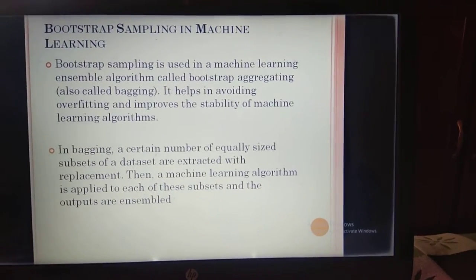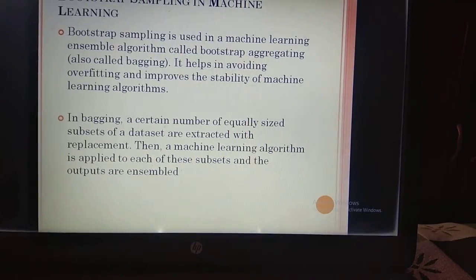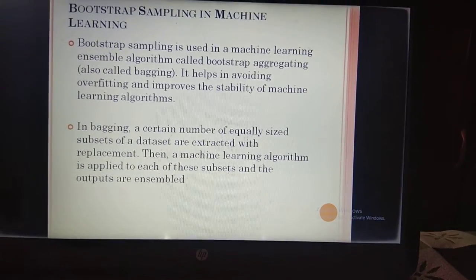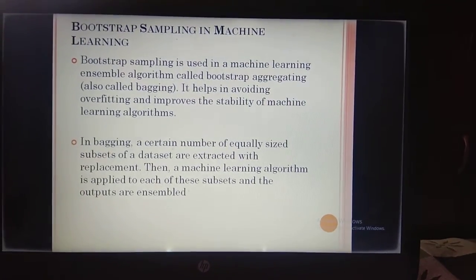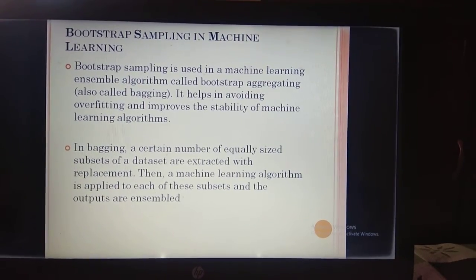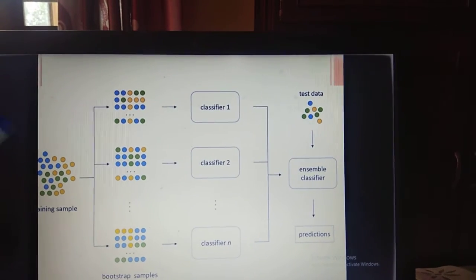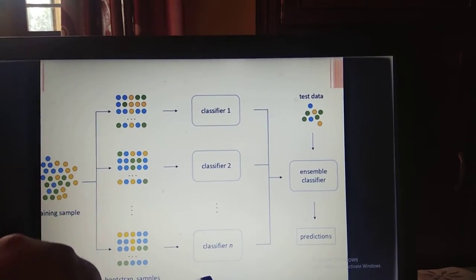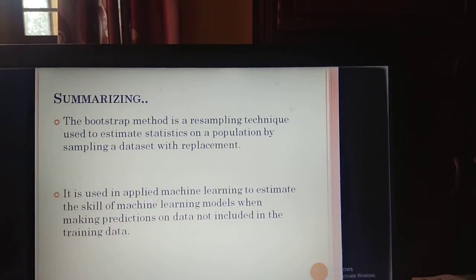Bootstrap sampling in machine learning. It is used in a machine learning ensemble algorithm called bootstrap aggregating. It helps in avoiding overfitting and improves the stability of machine learning algorithms. This is how it works. A training sample. From that, some bootstrap samples will be formed on which processing will take place separately. Then the results will be assembled to get the final result.